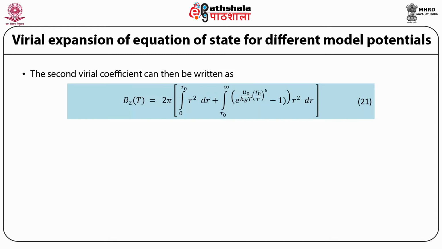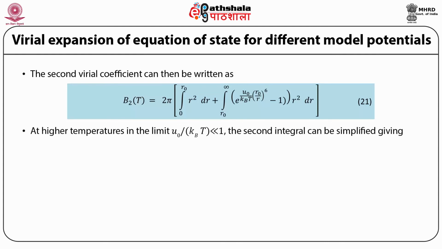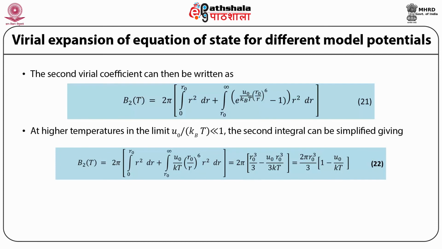2π times the integral from 0 to r0 of r² dr plus the integral from r0 to infinity of (e^(u0/kBT)(r0/r)^6 - 1) r² dr. At high temperatures, in the limit u0/kBT very much less than 1, the second integral can be simplified, giving B2(T) equal to 2π times the integral from 0 to r0 of r² dr plus the integral